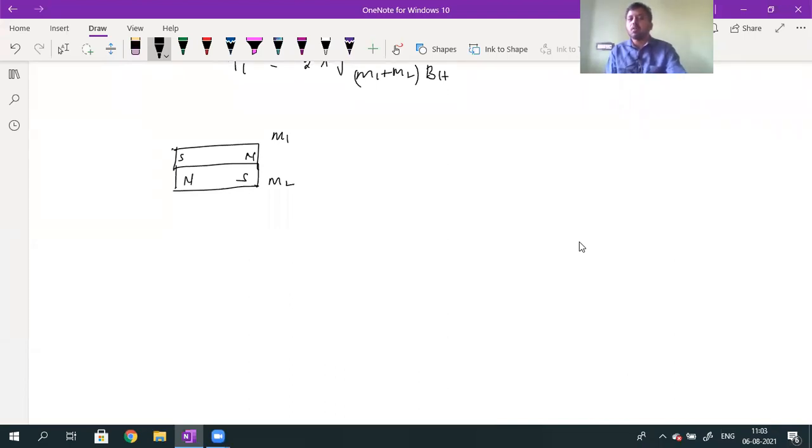Now this time, what is the time period of oscillation? T2. So T2 is given by the same moment of inertia I.